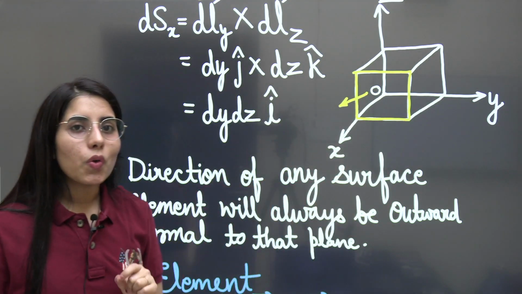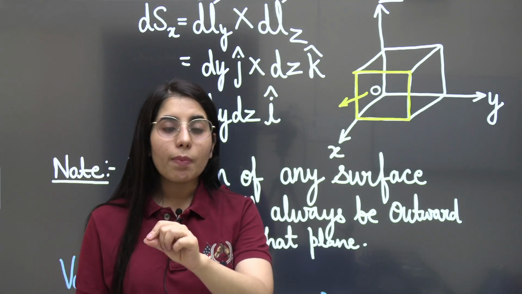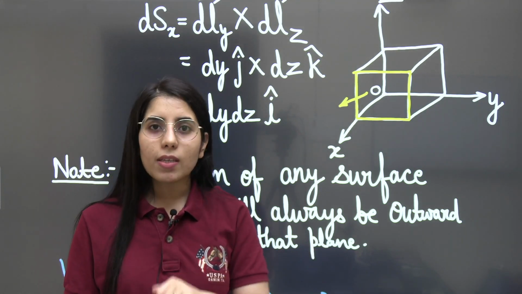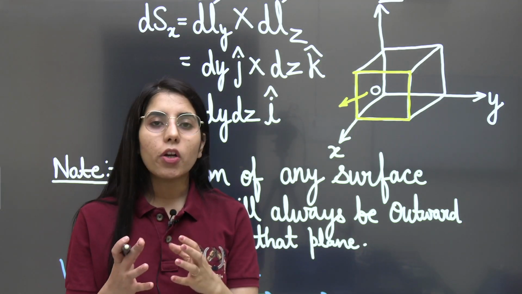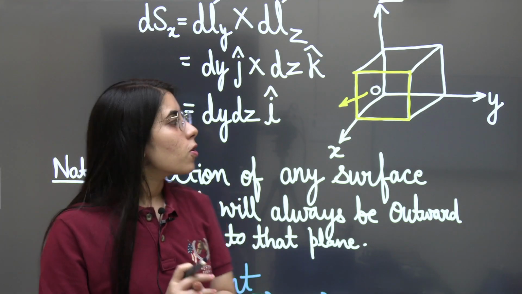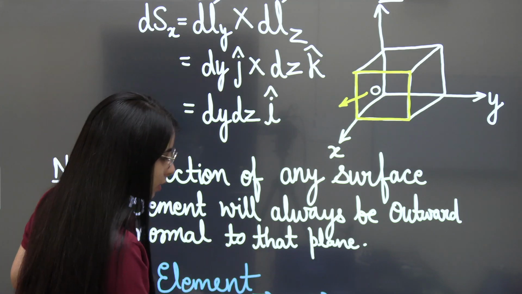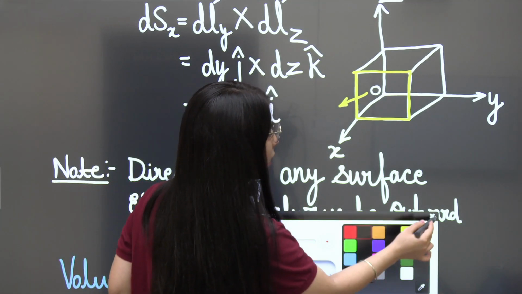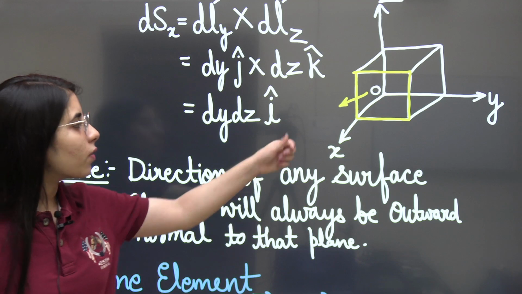Okay. And do you know i cross j is equal to k cap? So j cross i is equal to minus k cap. So by changing the order of the unit vectors in the cross product, we will be getting plus or minus. So for example, for this yellow color surface, you need to have the direction towards the positive x.